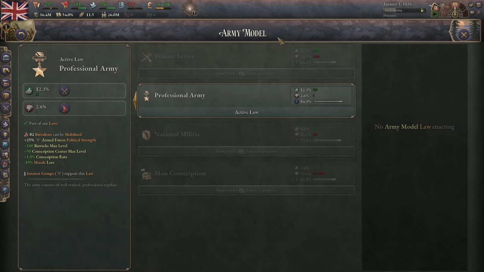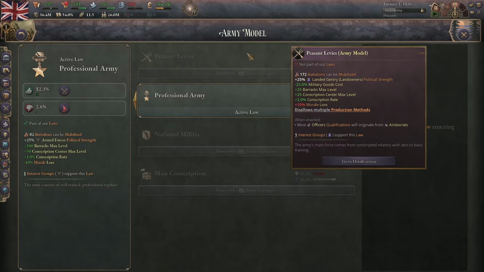Next is the army model. Peasant levies gives you a 25 barrack level cap, which means you can only have 25 level barracks in each state. It also gives you 2% conscription rate, which means 2% of your population can be conscripted. It gives you plus 10% morale loss, which is not great. It also increases the strength of the landowners. It also makes it so that you can only get a maximum of 25 battalions from each conscription center, so from each province.